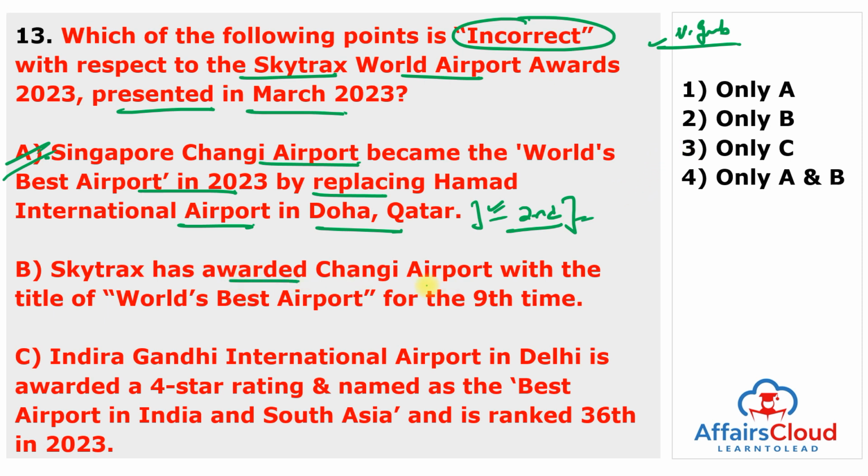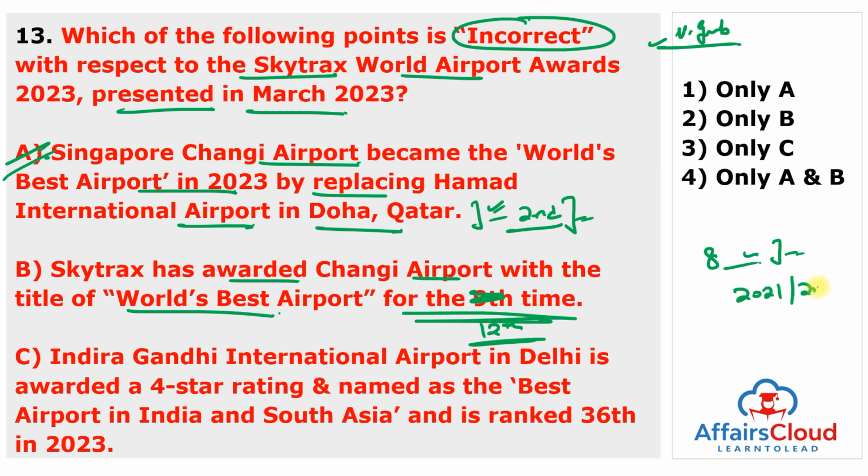Skytrax has awarded Changi Airport the title of world's best airport for the 9th time. For the 9th time? No, this is wrong. This is for the 12th time, not the 9th time. And Changi Airport previously held the top spot on the list for 8 years in a row before slipping a few positions in 2021 and 22. This statement is wrong.